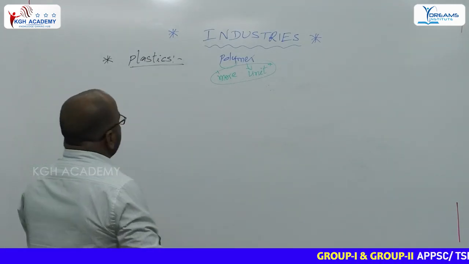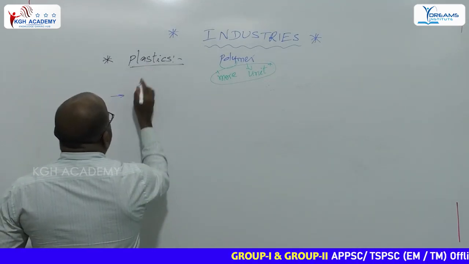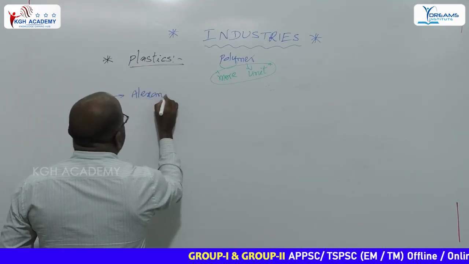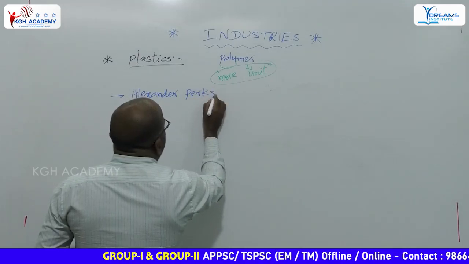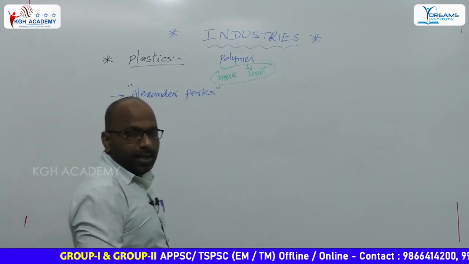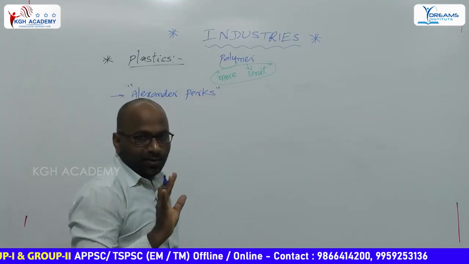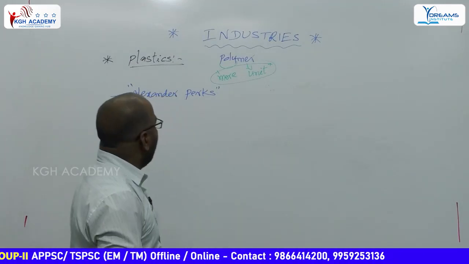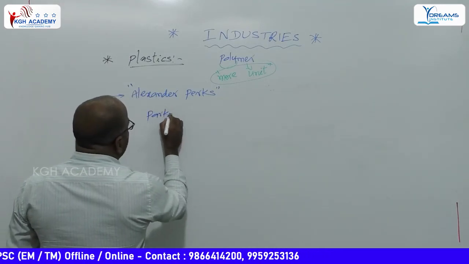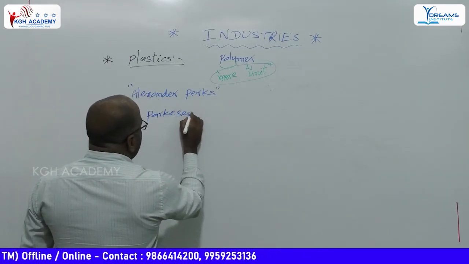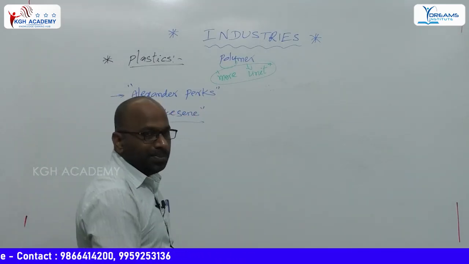The first plastic was prepared by whom? Alexander Parkes. Which of the following scientists prepared the first plastic? Alexander Parkes. In his honor, the plastic is called Parkesine. The first plastic's name is Parkesine.